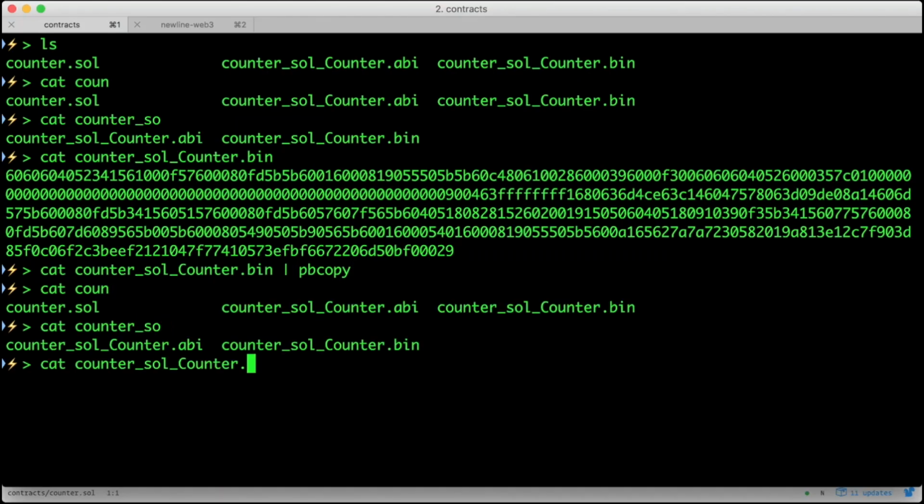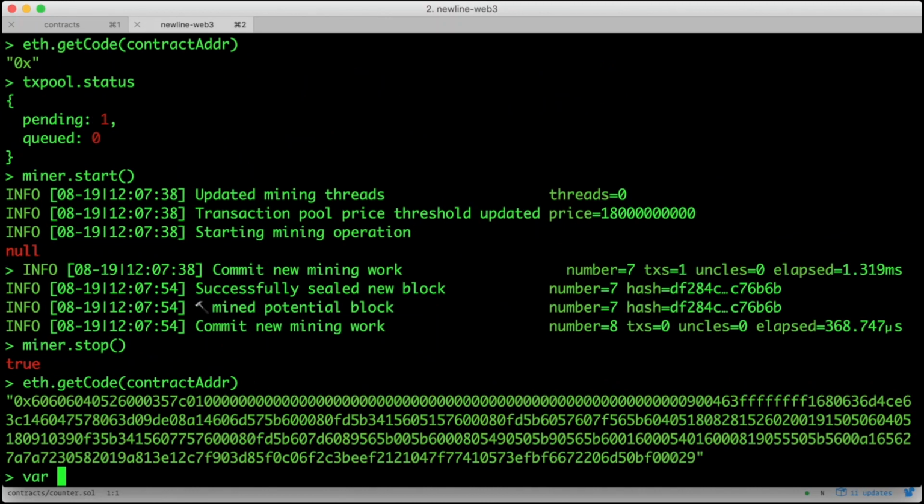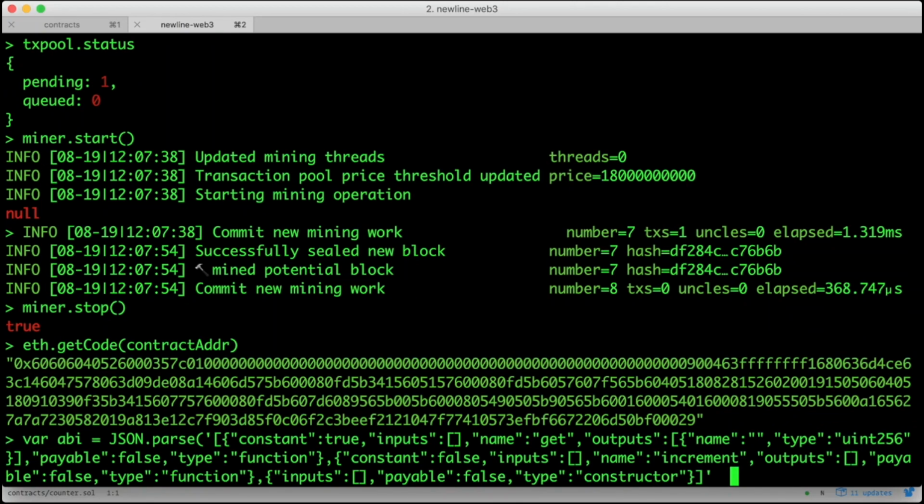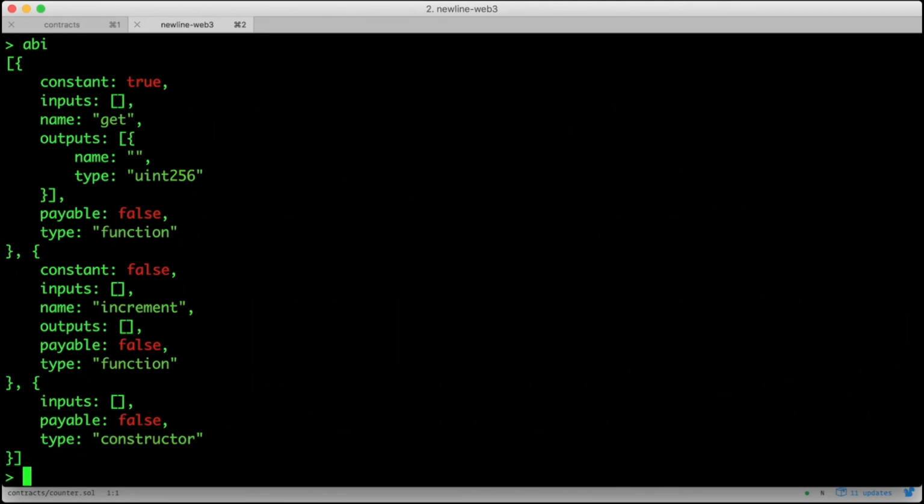First, we're going to copy our ABI definition file we compiled earlier. Next, we'll go back to Geth and parse the string using JSON.parse. Take a look at the ABI. You can see that it's an object.